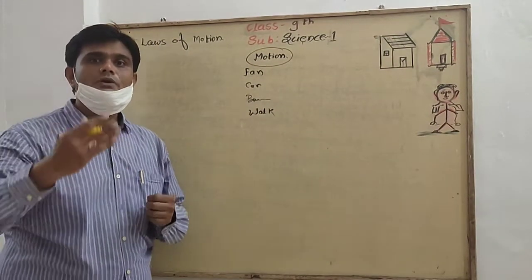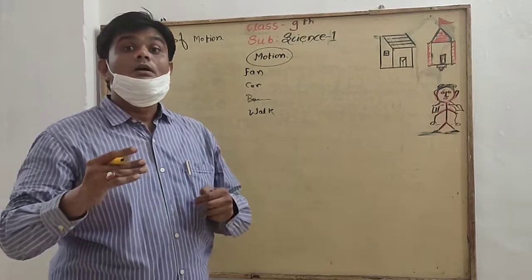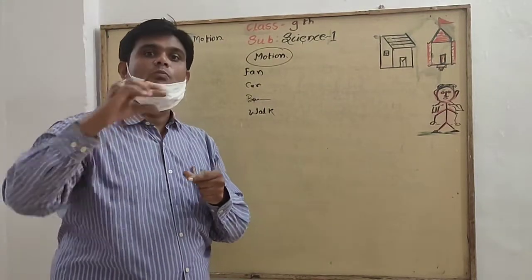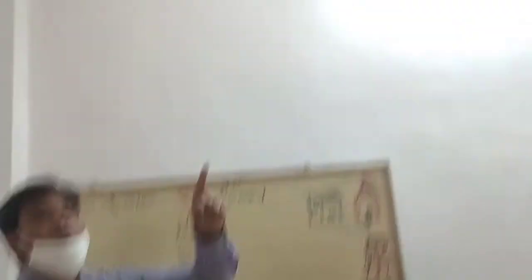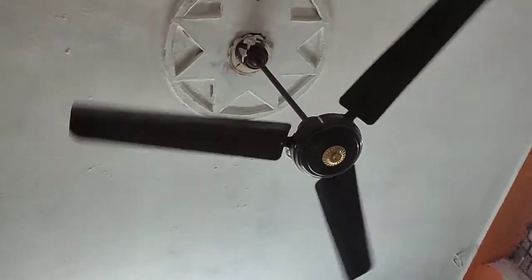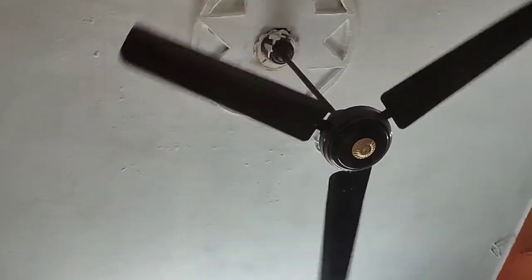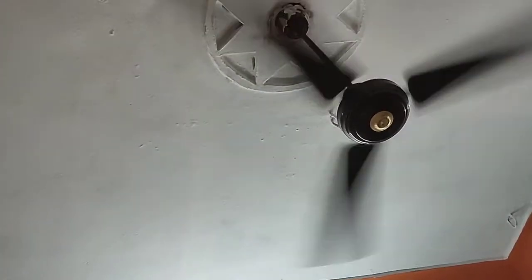Student, what I want to tell you is that the force affects the motion. See here, one of the example, this fan is rotating. It is in the motion. When I apply power to it, it is set into the motion rapidly.